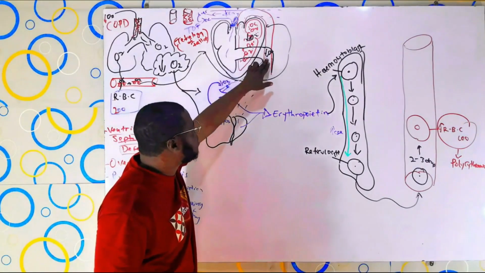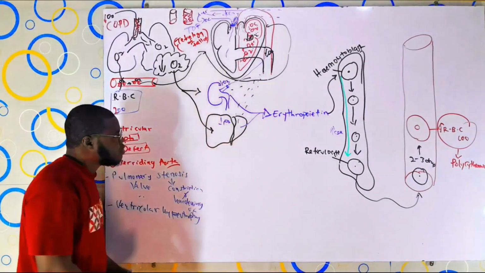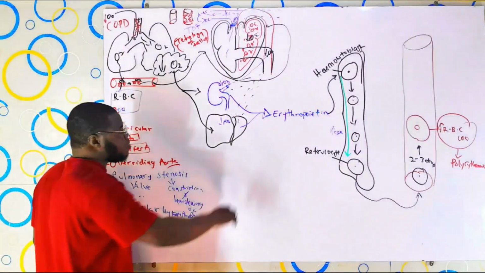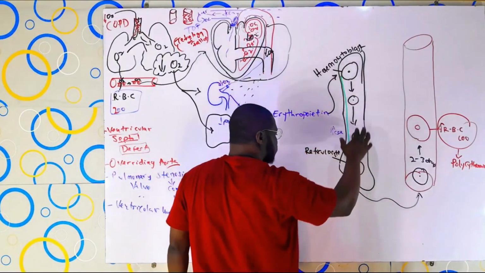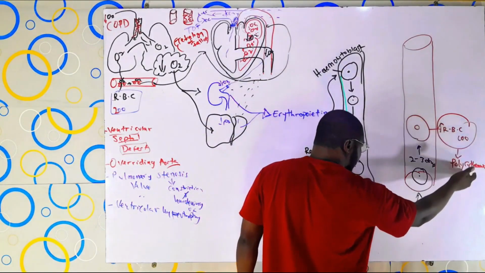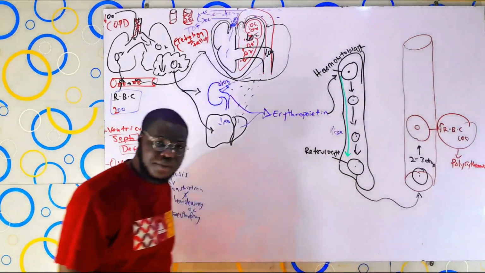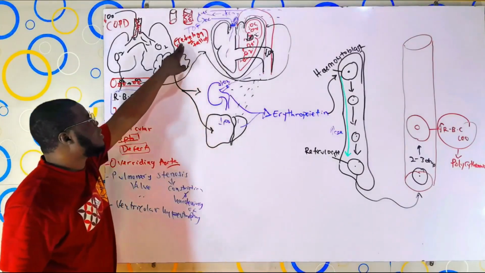And the reduction in oxygen is going to be sensed by what? By the kidney cells and the liver cells. In response, they will release erythropoietin, and that triggers the hemocytoblasts to cause the production of what? Of red blood cells. And that is going to cause what? Polycythemia. Now, apart from that, we said if someone is suffering from tetralogy of Fallot, tetra means 4,